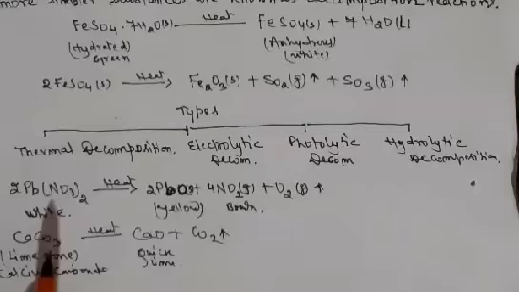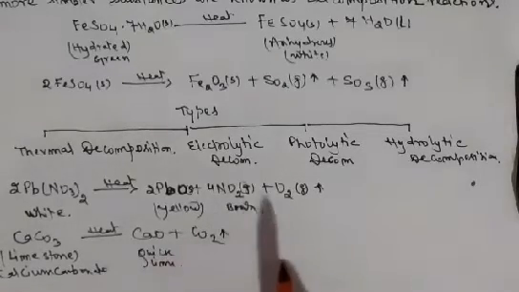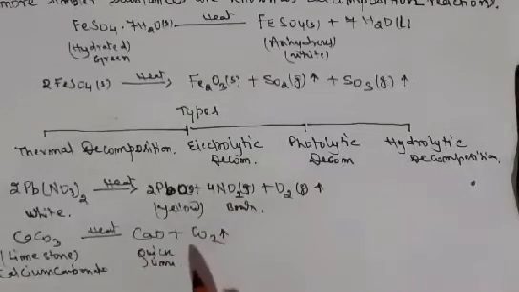When carbonate of the metals is heated in absence of oxygen, then oxide of that metal is produced with evolution of carbon dioxide. CaCO3 heated, we write, calcium oxide is formed and then carbon dioxide is liberated. So this is a decomposition reaction. But what type of decomposition reaction? This is called thermal decomposition reaction.